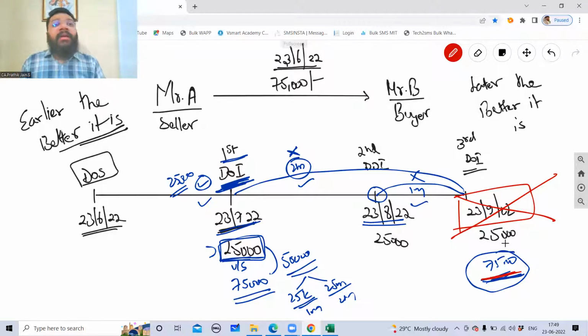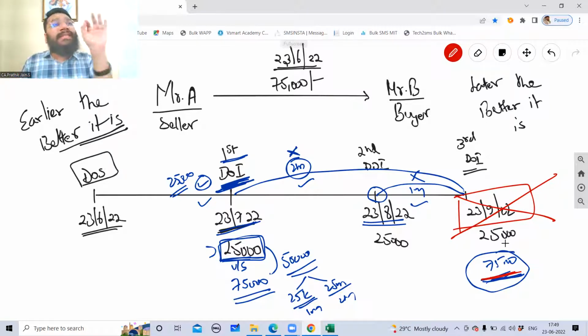So now guys, average due date is a concept where you will come in between, somewhere in the center, and agree on a date, such a date where neither A is losing nor B is losing. Neither A alone is gaining nor B alone is gaining. If at all gaining, both are gaining. If at all losing, both are losing.